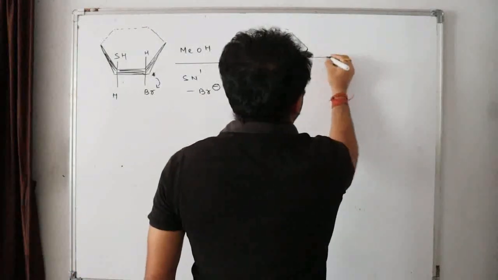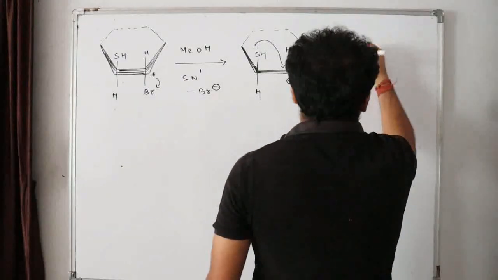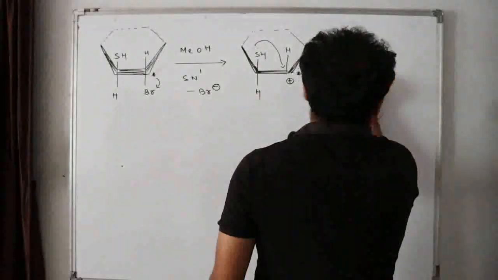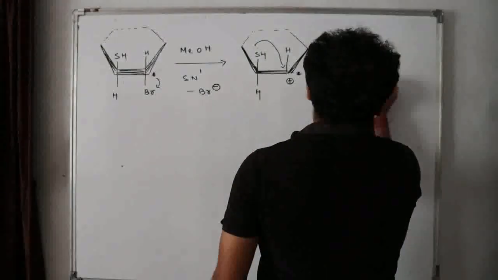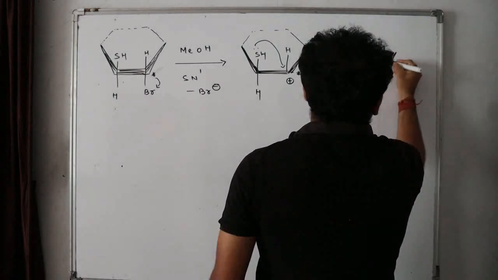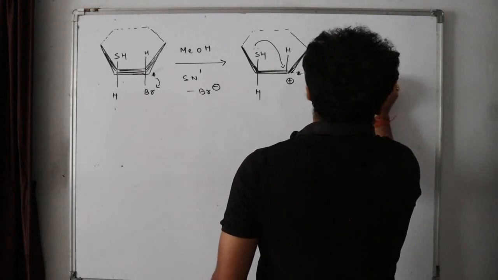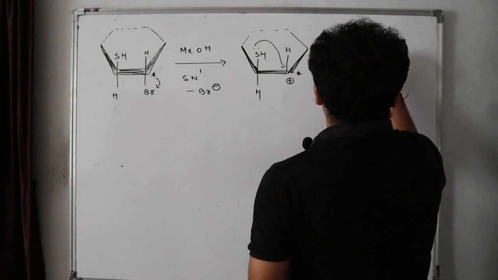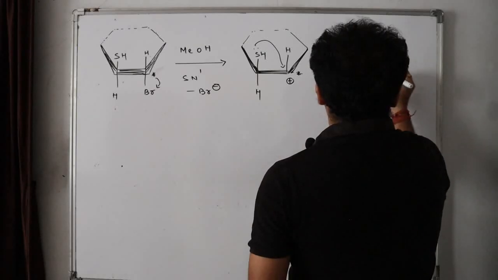We will be having something like this. Here S, H, S plus.